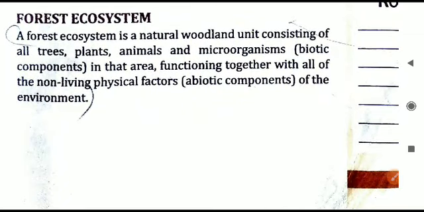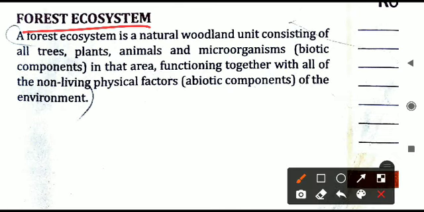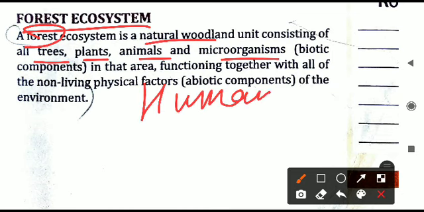So that is all. Almost all topics are completed. There we have one last topic, that is called the forest ecosystem. One ecosystem they have given in detail. So forest, if we talk about it as an ecosystem, is a natural woodland unit. What does it comprise? It has trees, plants, animals and microorganisms. Take care, human beings are not there. That is why it is safe and secure. If human beings intervene, the forest ecosystem will be destroyed. So let us keep the humans away from this.